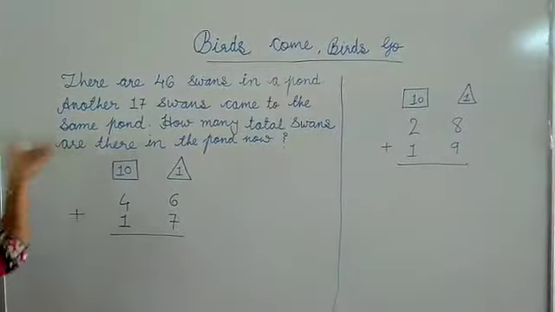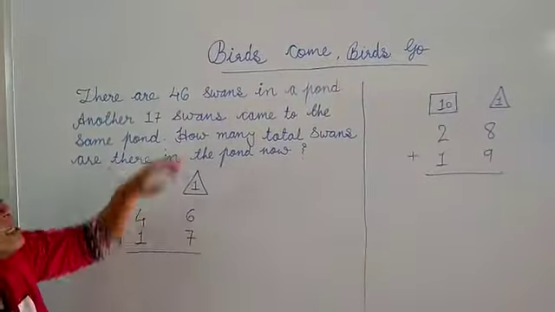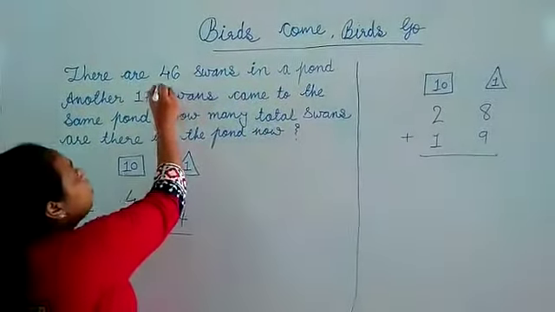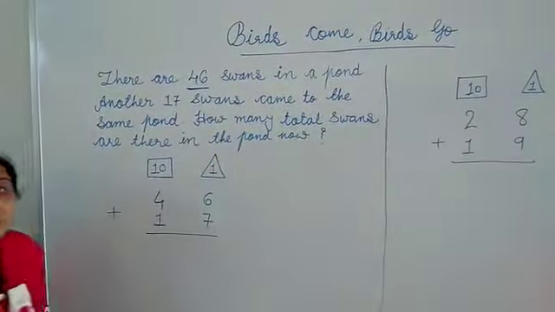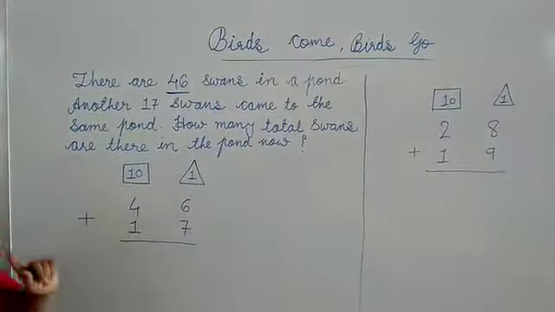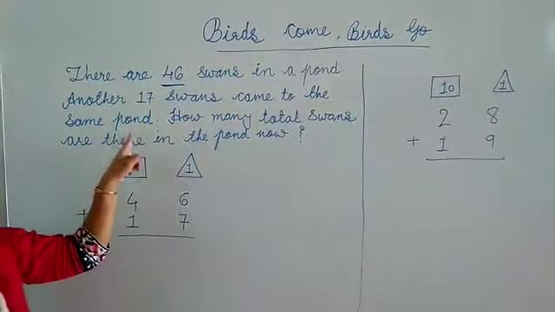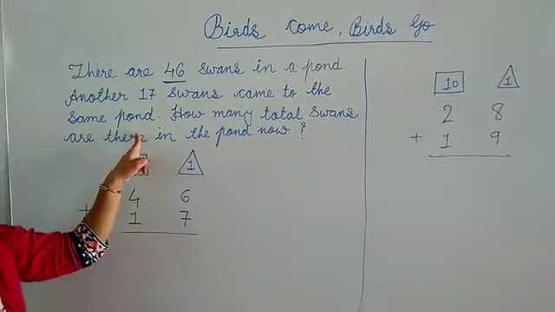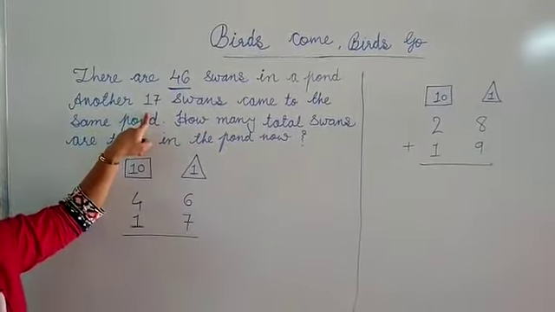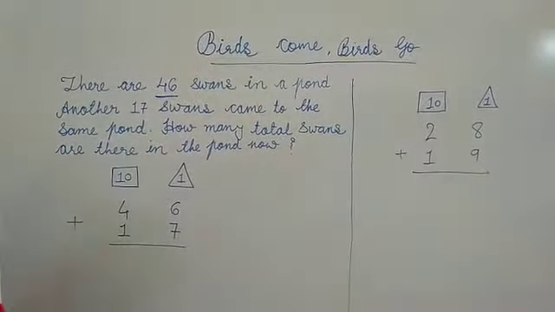Let us see, there is one question. There are 46 swans in a pond. Another 17 swans came to the same pond. How many swans came? 17 swans came to the pond.